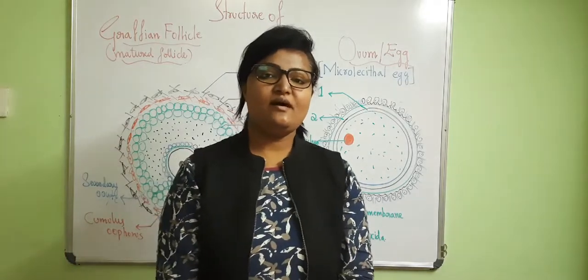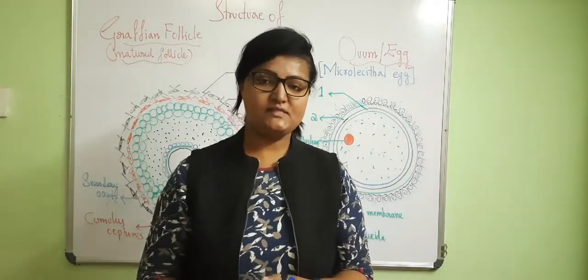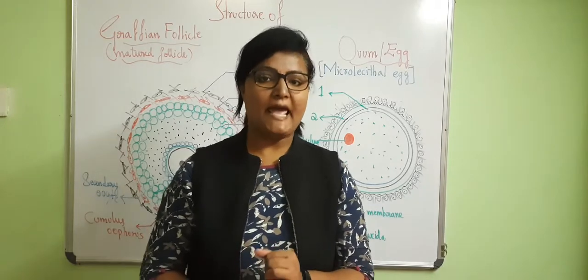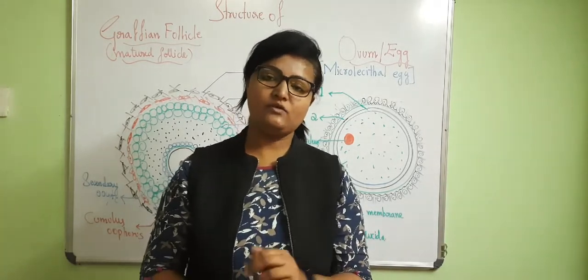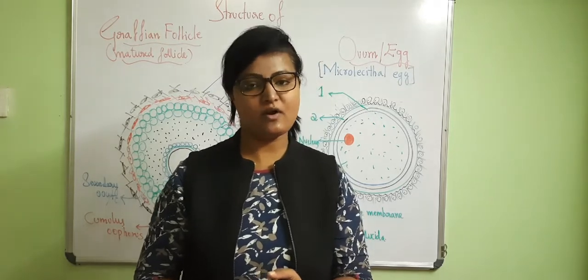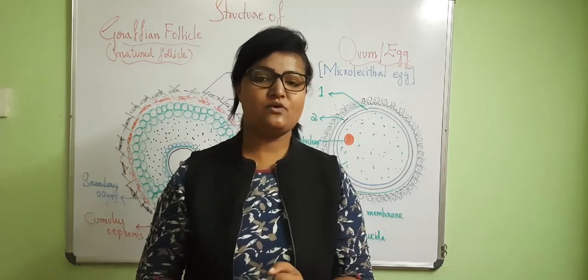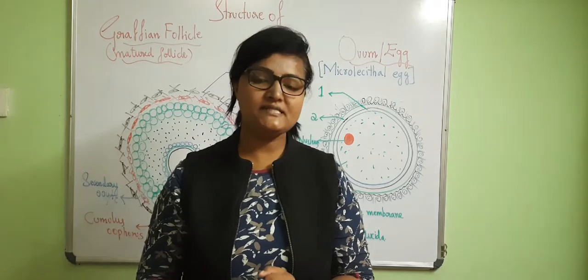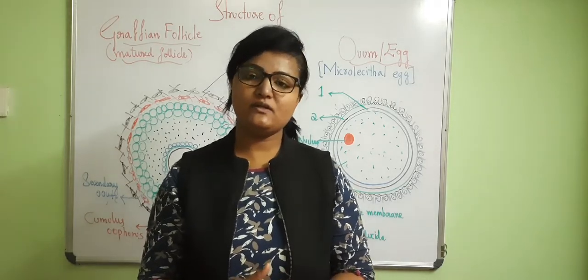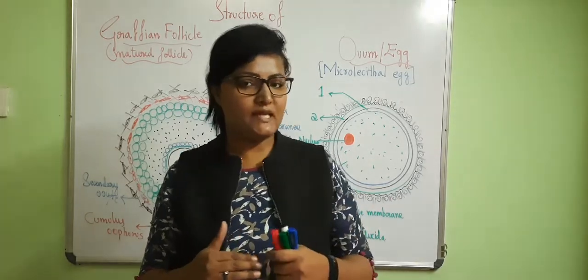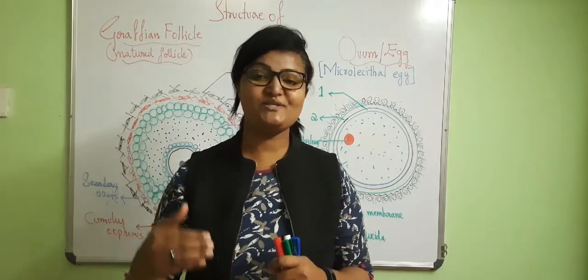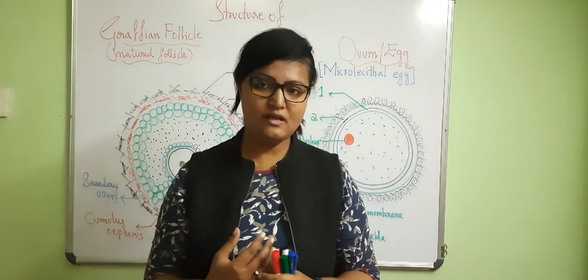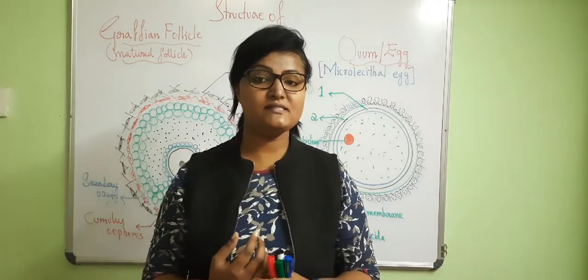Hello students, we have finished the oogenesis process, that is the production of egg within the follicles of the ovary, and we also finished the structure of the female reproductive system, where the primary sex organs are the ovaries. So what happens during oogenesis? The same three steps take place: multiplication, growth and maturation. But here there is a bit of difference. How is it different?